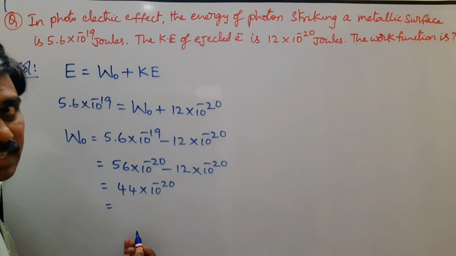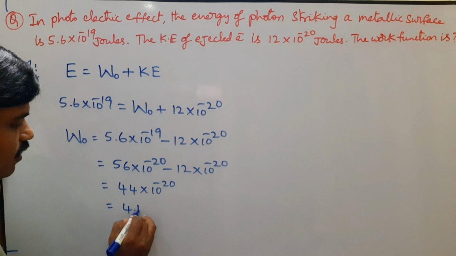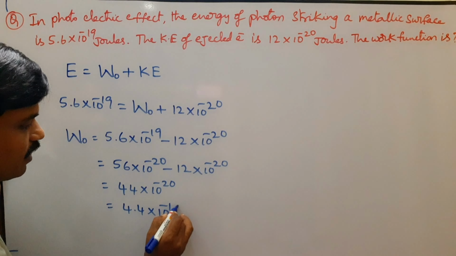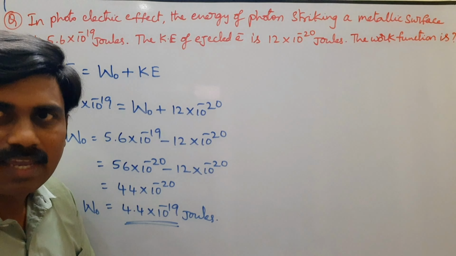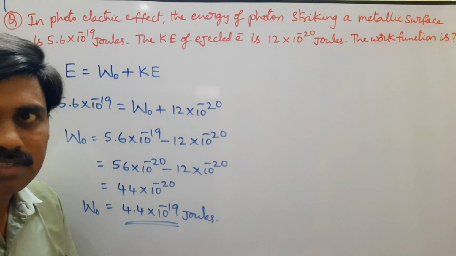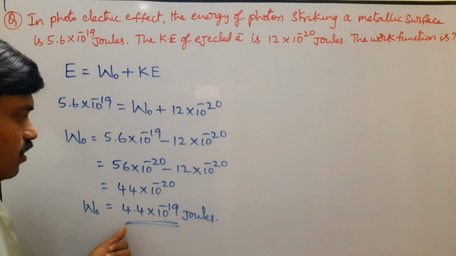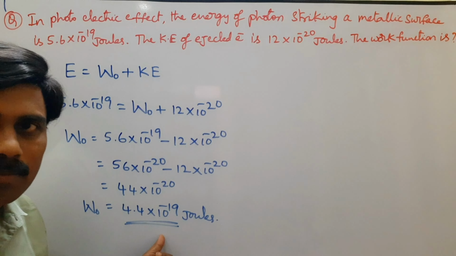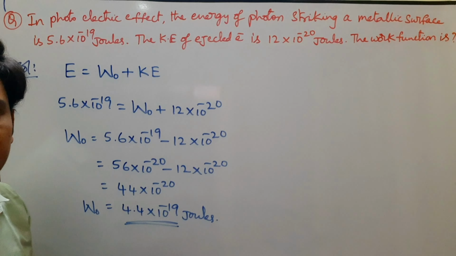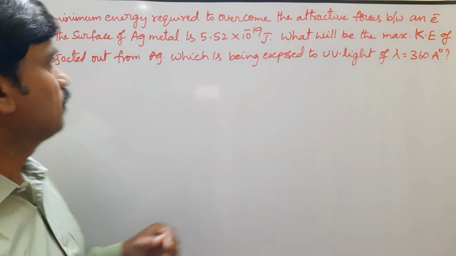And expressing the answer in a single digit, 4.4 into 10 power minus 19 joules. Most of the cases, the answer is expressed in single digits. That's why the work function W naught is equal to 4.4 into 10 power minus 19 joules. Look at the next problem.